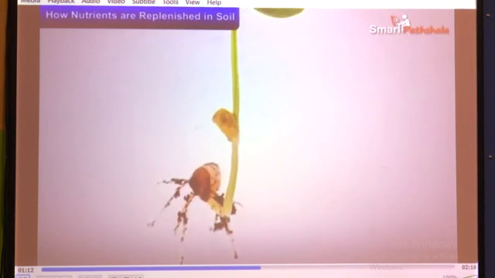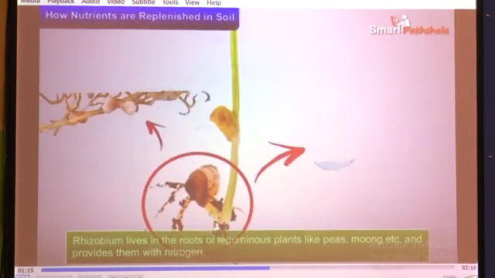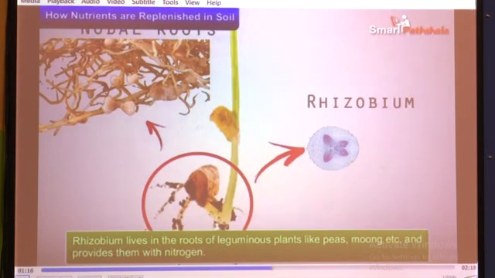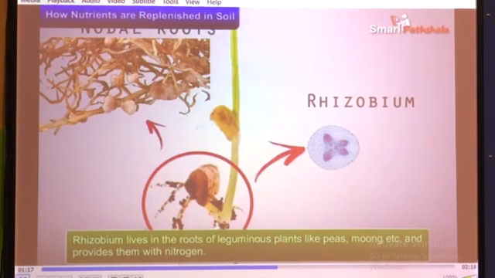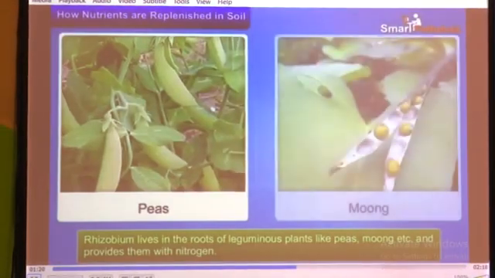But rhizobium cannot make its own food, so it lives in the root. Though it is a living organism, it cannot prepare its own food. So when rhizobium lives inside the roots of leguminous plants, it gets food from the plant, and it helps plants get nitrogen, nitrates, the soluble form of nitrogen, or other minerals also.